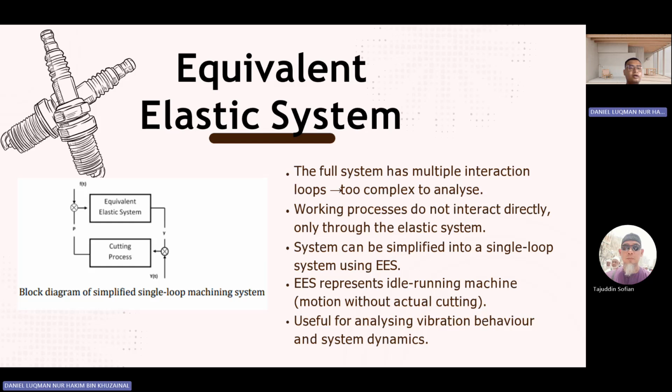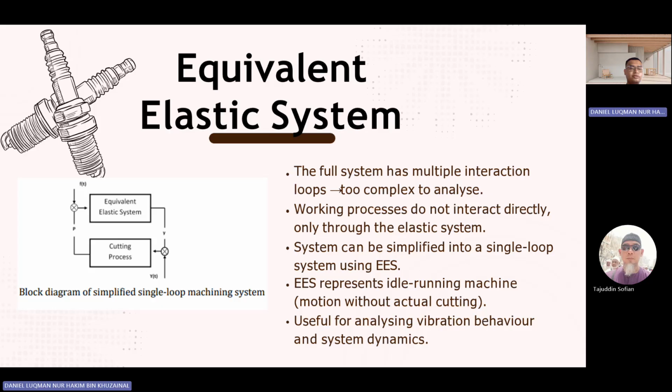The next slide: the equivalent elastic system. The full system has multiple interaction loops and is too complex to analyze. The working processes do not interact directly, only through the elastic system. The system can be simplified into a single loop system using EES.